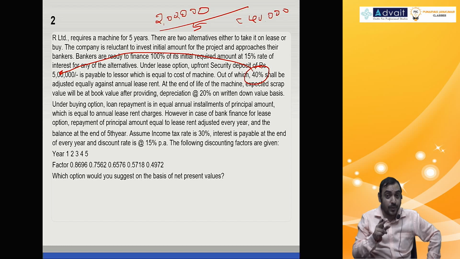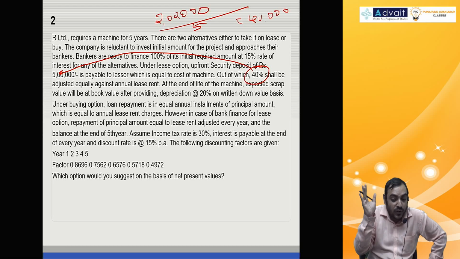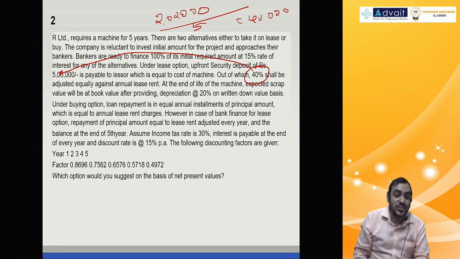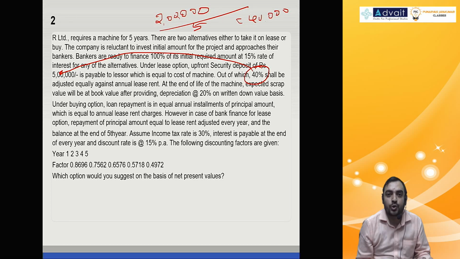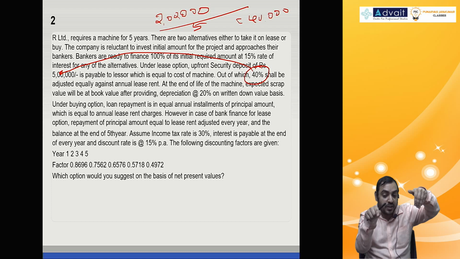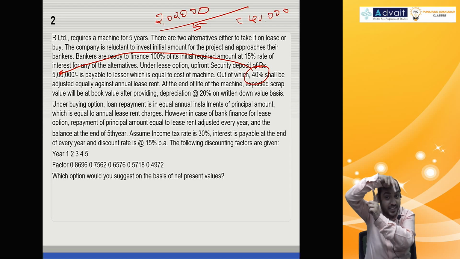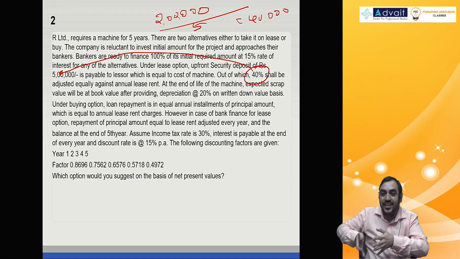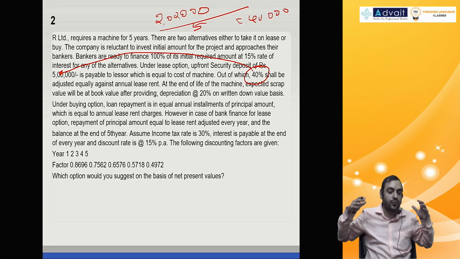But remember, the tax benefit will be applied on the original lease rental only. I don't know what the amount is, we'll have to come to it. The tax amount doesn't change, because tax is not on the cash flow. Tax is on the amount of lease rental. So in this problem, I cannot do lease rental into 1 minus tax rate, because the payment of lease rental minus this adjustment of 40,000 is one column, and the original lease rental before adjusting 40,000 into the tax rate is another column. I can't really mix these two columns because the basis of cash flows is different.